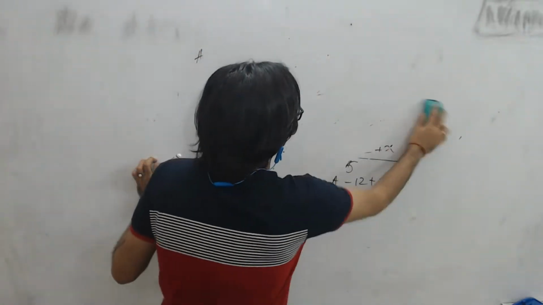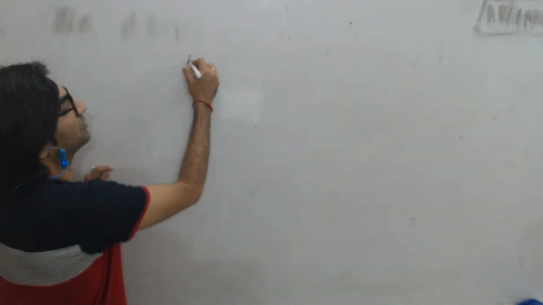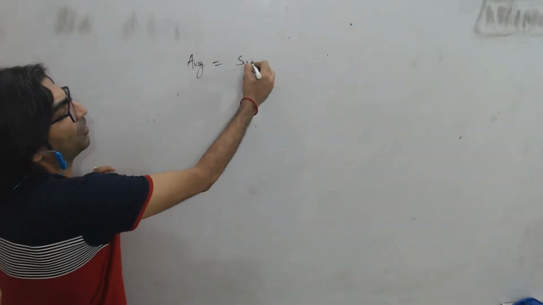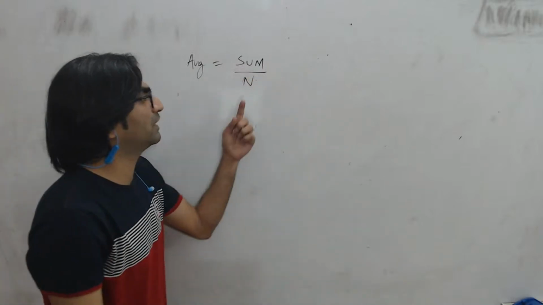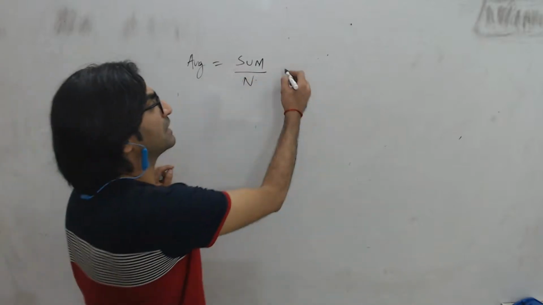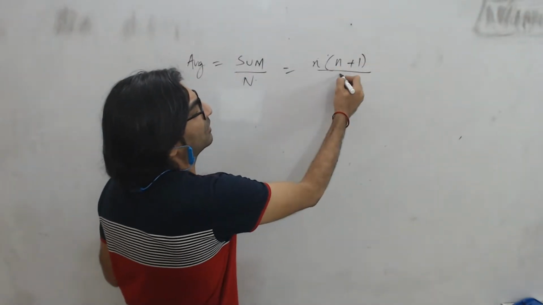Again, going by the same logic, there are n students in a class, and each student calculates the average of the first n natural numbers. The average is the sum upon the number of observations. The sum of n natural numbers, I hope you remember the formula, is n times (n plus 1) divided by 2.